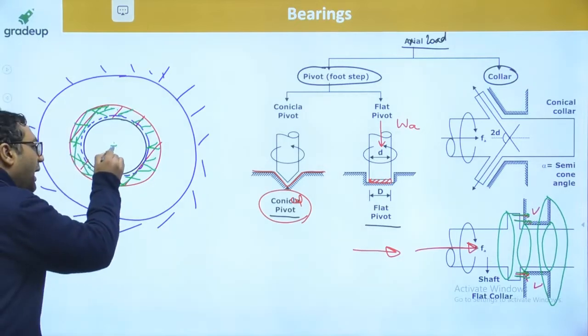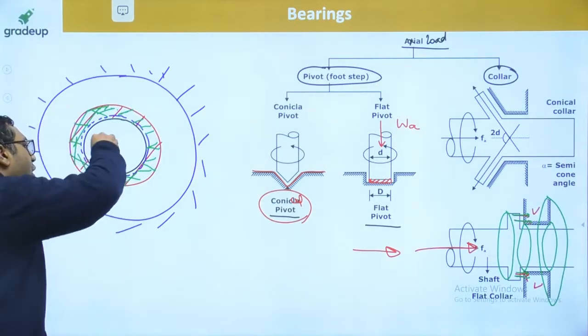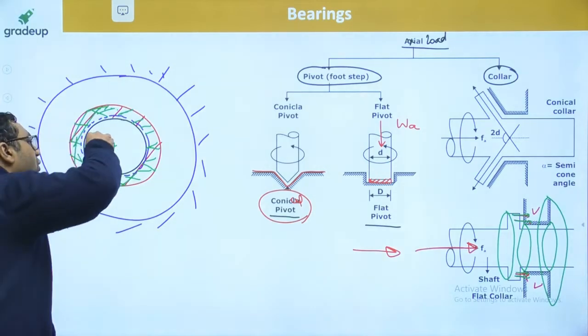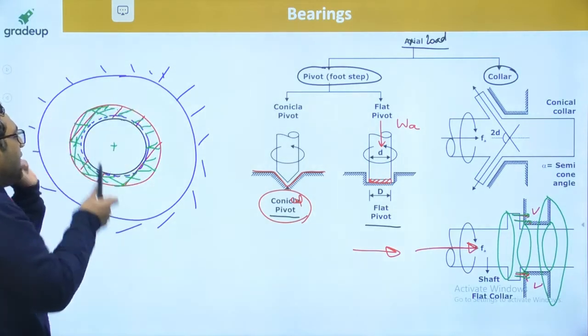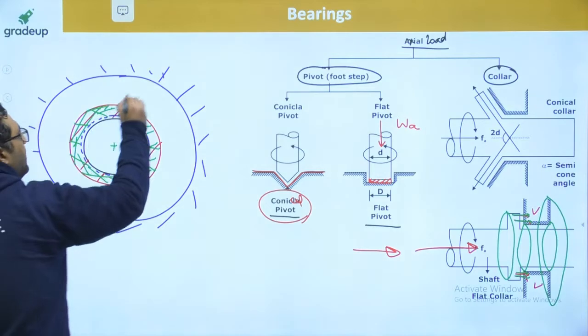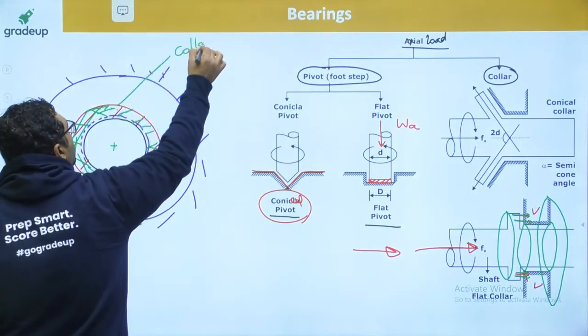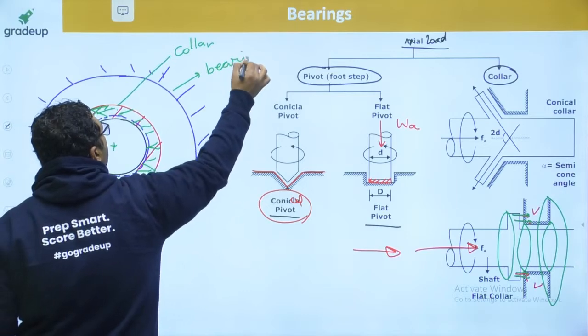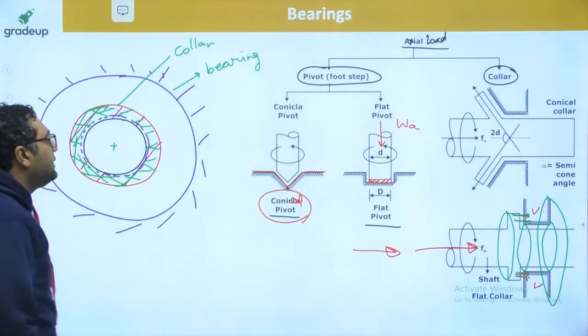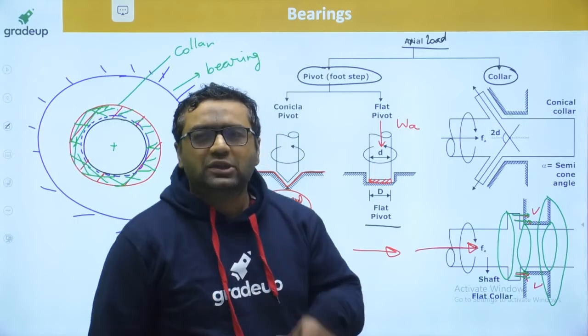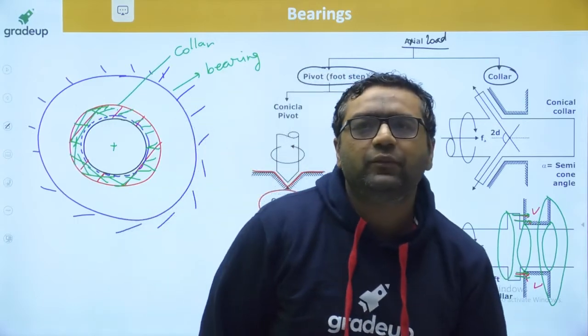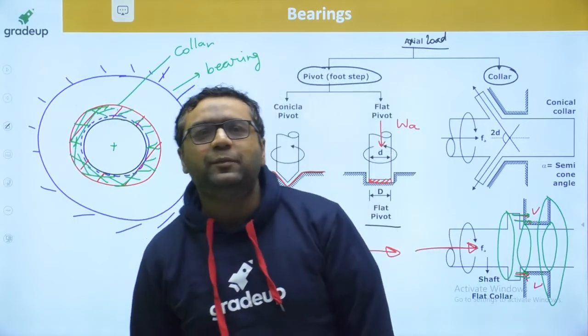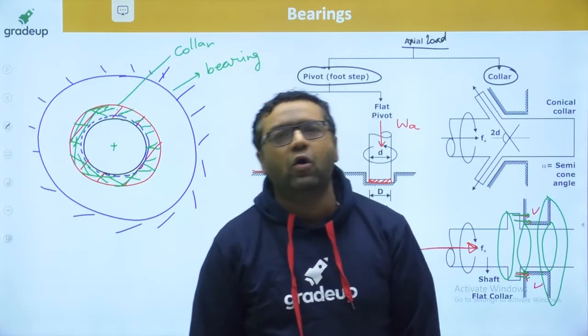This is the axis, the longitudinal axis. This is how the load goes, and it is borne by this surface with the help of the collar. So this red one is the collar, and this is the bearing. The bearing is hollow circular. Sorry, the shaft plus collar is solid circular. Okay guys, fine. Please tell me, are you getting the things or not?